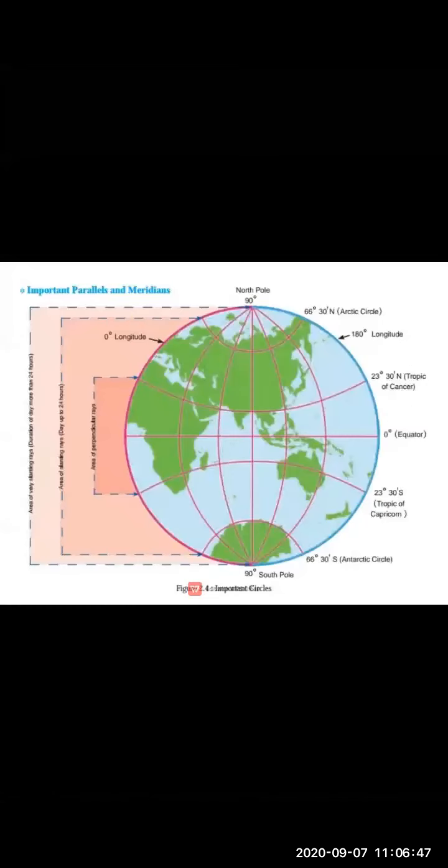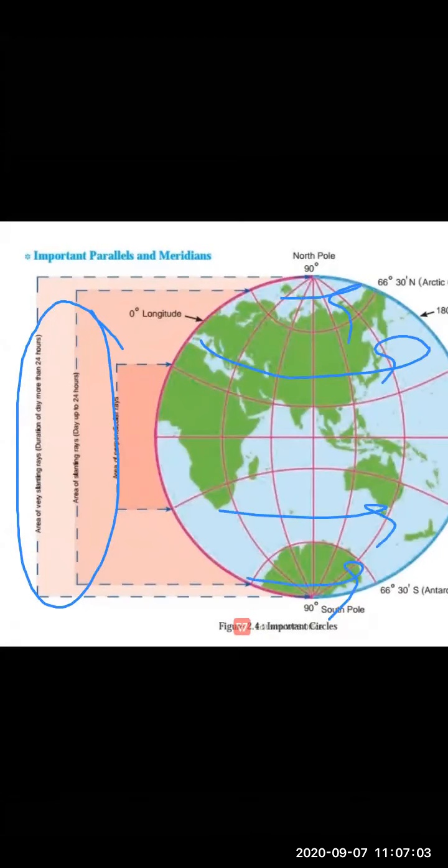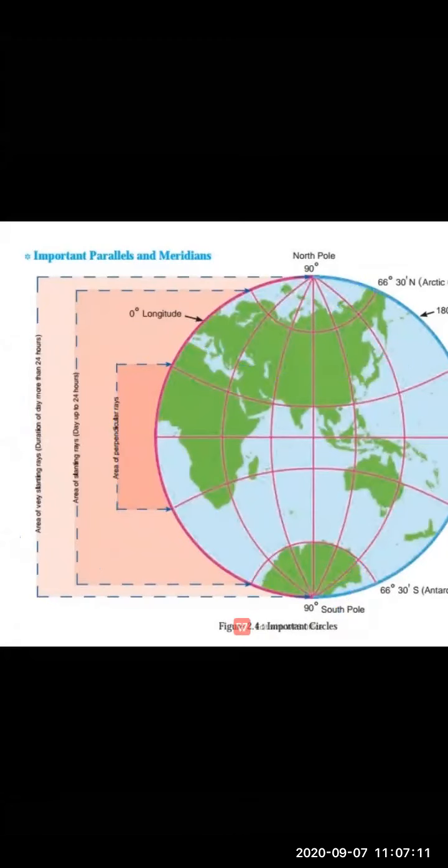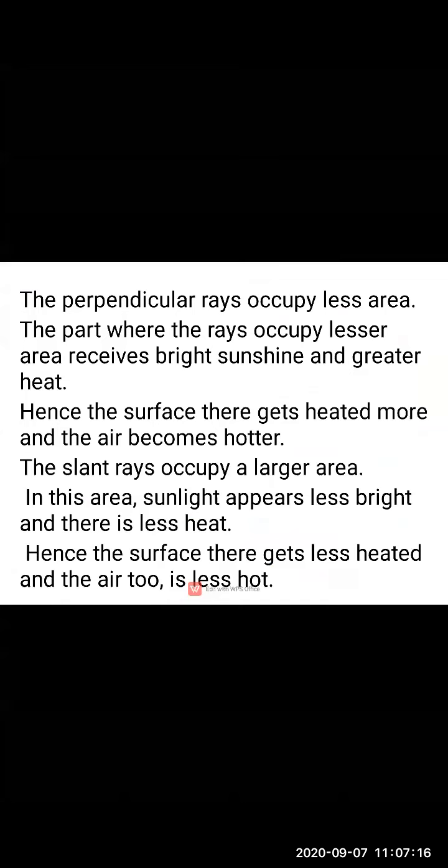Okay, children, so see these two regions. What is happening in these two regions? They are receiving slanting rays. So between the Tropic of Cancer and Tropic of Capricorn and the Arctic and Antarctic circles, they receive slanting rays. So these regions are less hot. Now moving ahead, we are going to study this figure. This figure is giving information about the earth's shape and the distribution of sun rays.